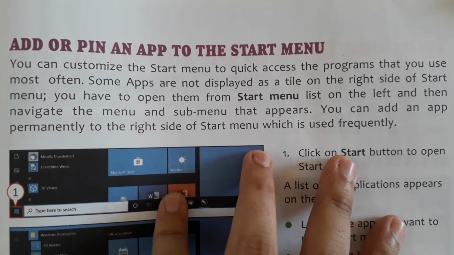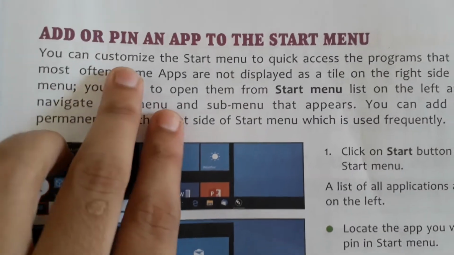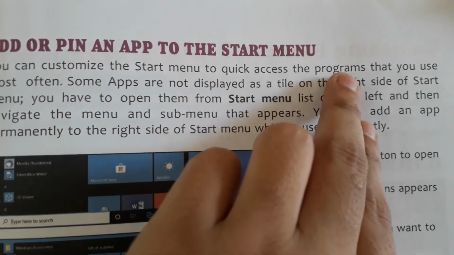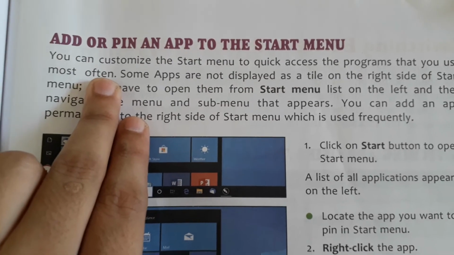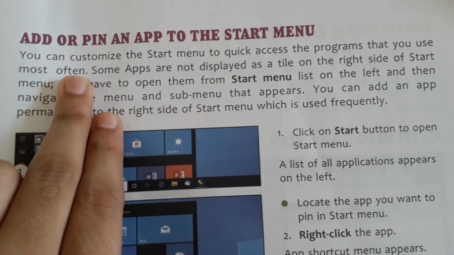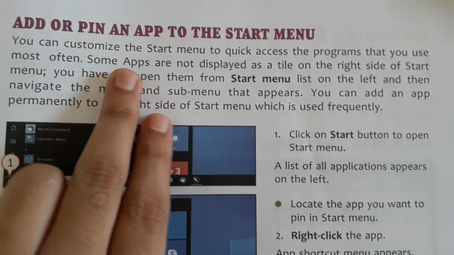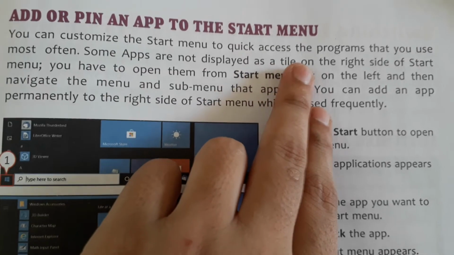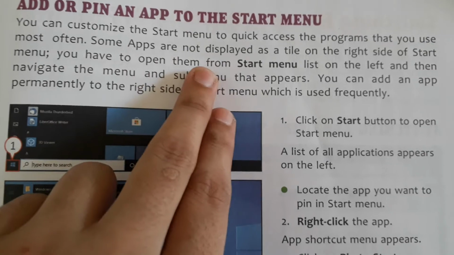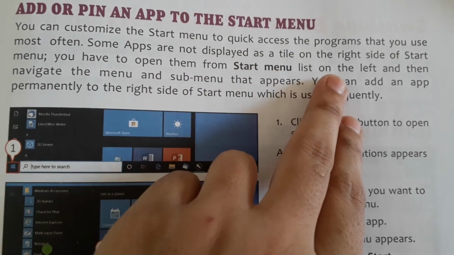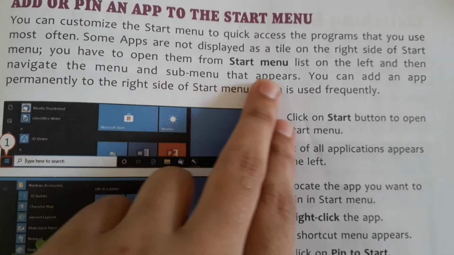Next topic is add or pin an app to the start menu. You can customize the start menu to quickly access the programs that you use most often. The programs you use mostly in your computer, you can customize on your start menu. How can we do it? I will show you in practical. Some apps are not displayed as a tile on the right side of the start menu. You have to open them from the start menu list on the left and then navigate the menu and submenu that appear.